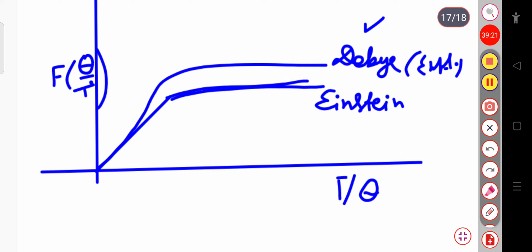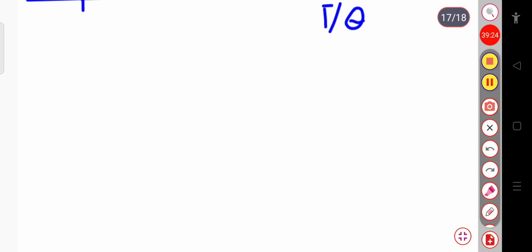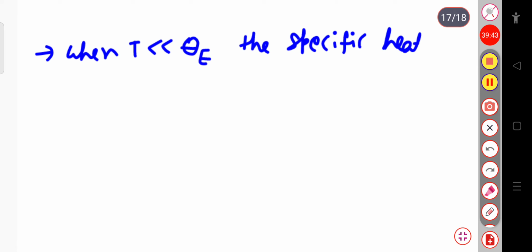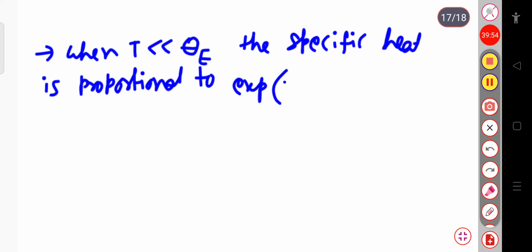But in the case of Einstein, when T is very much less than the Einstein temperature theta E, the specific heat is proportional to exponential minus theta E divided by T. That is, it varies exponentially, which indicates that